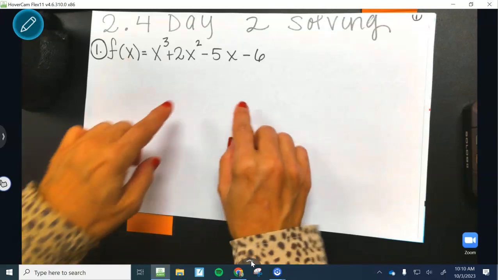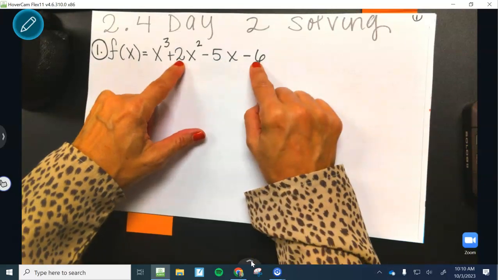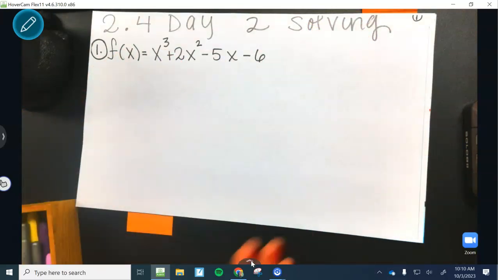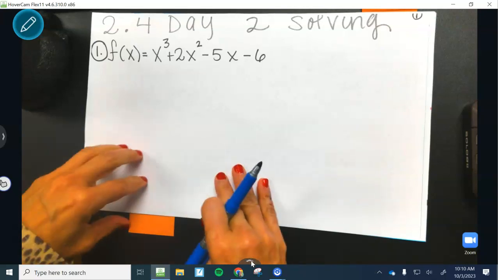Let's look at this. Guys, is there any way I can take a 5 out where this 6 turns into a 2? So this is not factorable. So let's start working through our toolkit. Our first toolkit is Descartes' rule of signs.